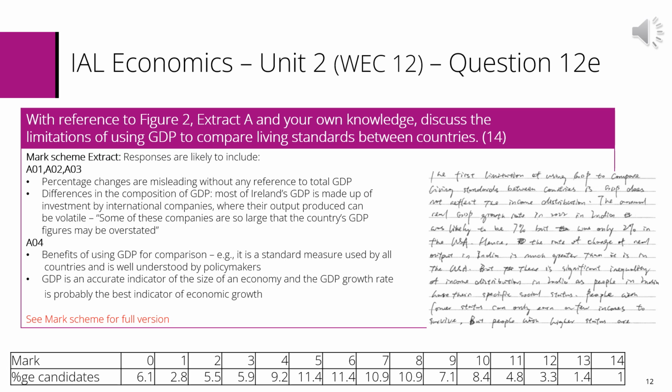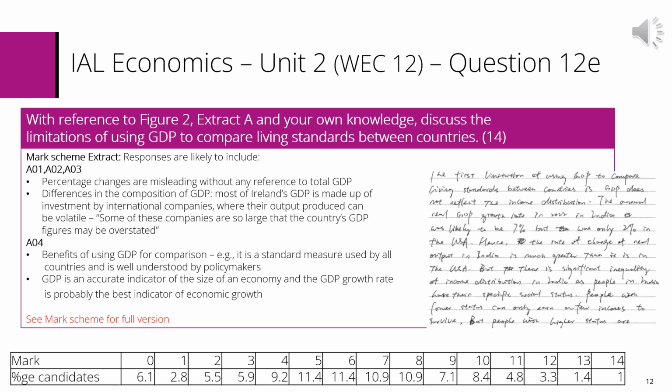Levels of response questions, remember, are marked holistically by the examiner. This means the whole response is read through by the examiner, and whilst they do this, they bear in mind the levels of response descriptors.